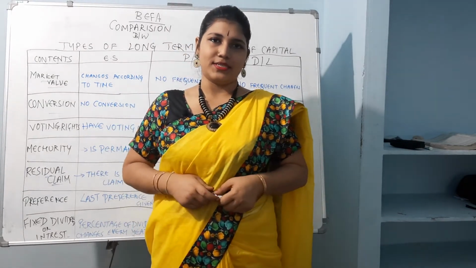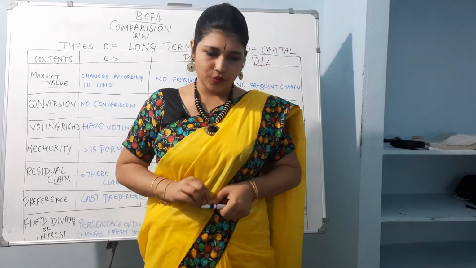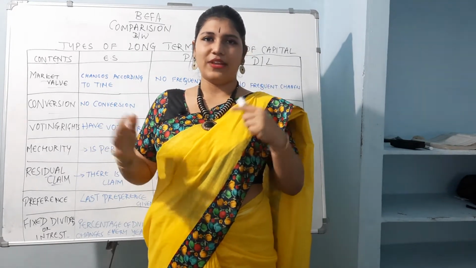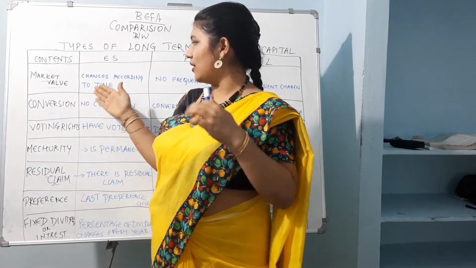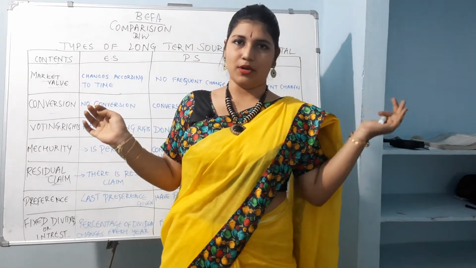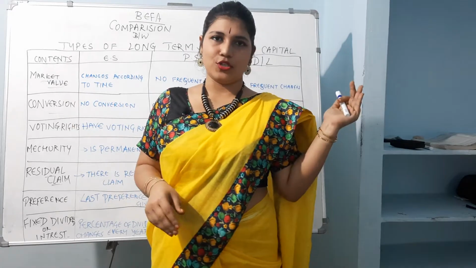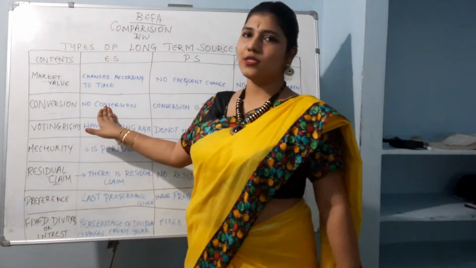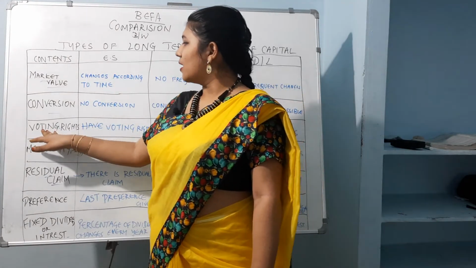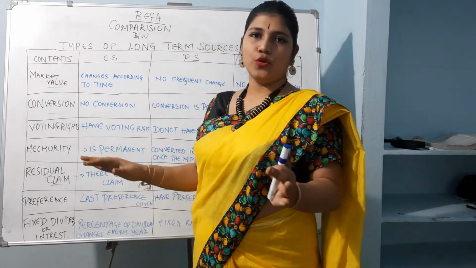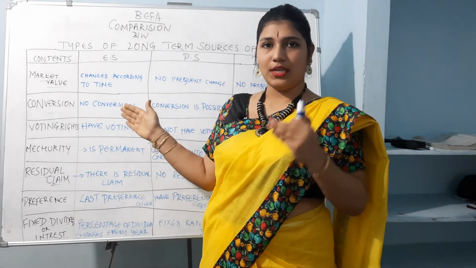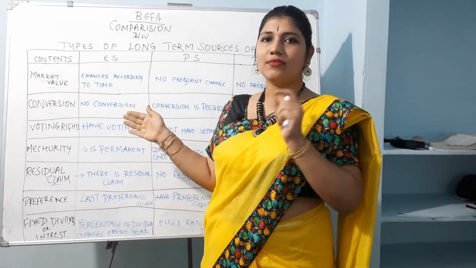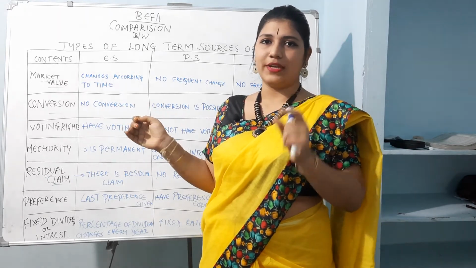Here they are the creditors, right? So conversion is possible in the sense that they are flexible, like if one cannot bear the amount, then another can. So like that conversion is also easy. Here it is possible, here it is possible, here it is not possible. And then voting rights: equity shareholders are the real shareholders or the real owners of the company. So they have the voting rights to elect their board of directors.